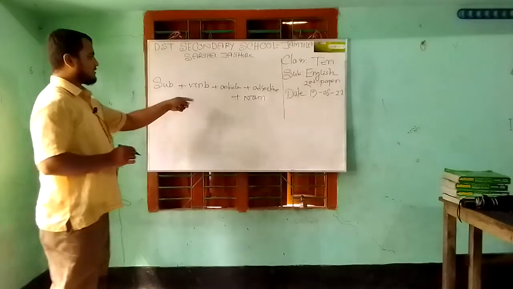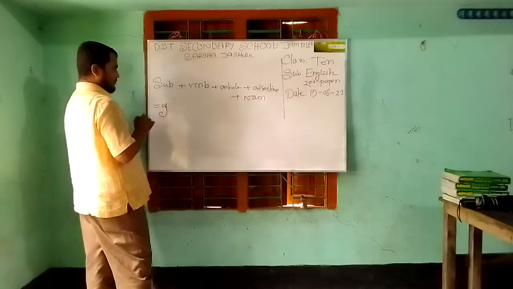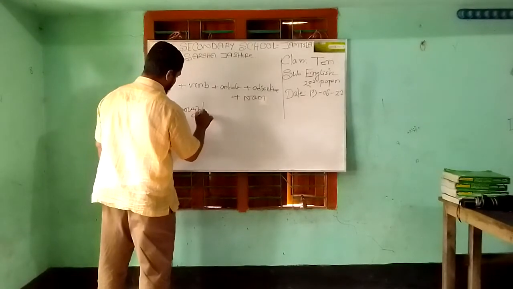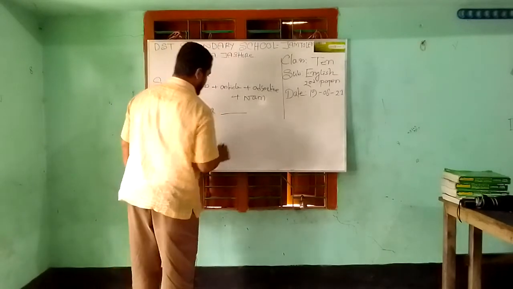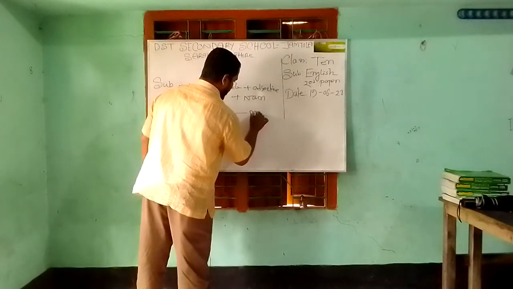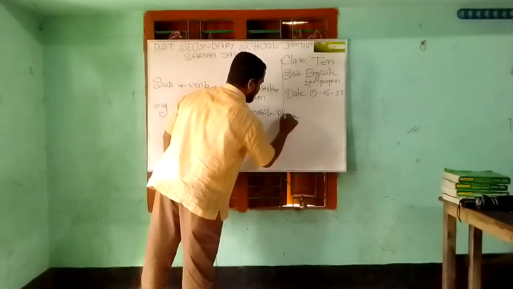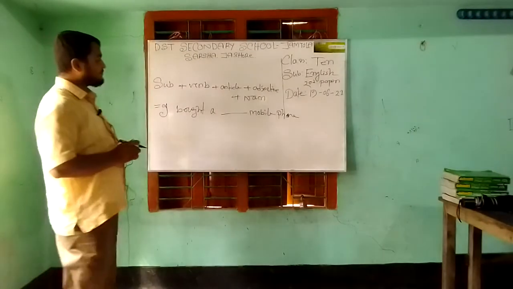In this format, I bought a dash mobile phone. Dear students, listen carefully.